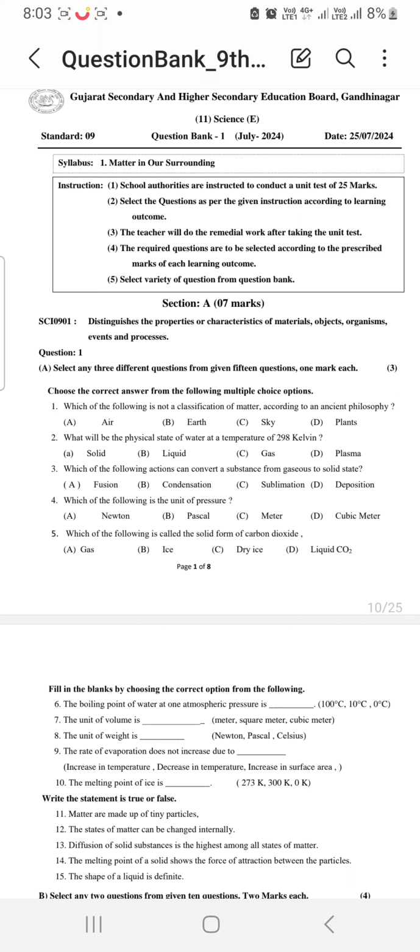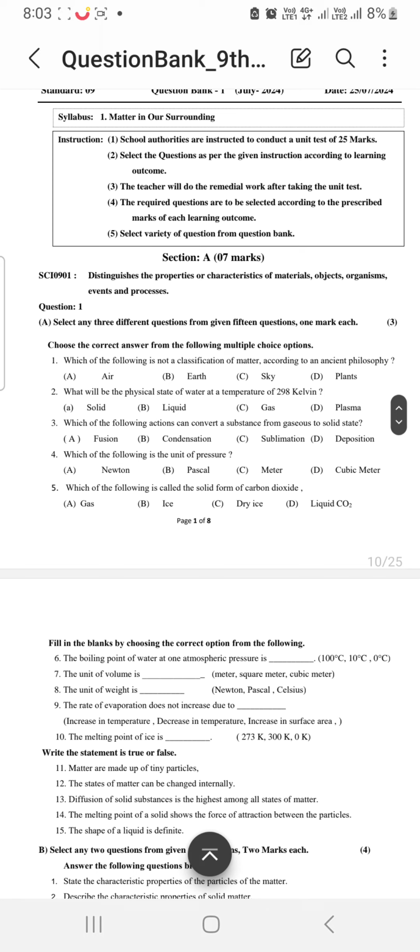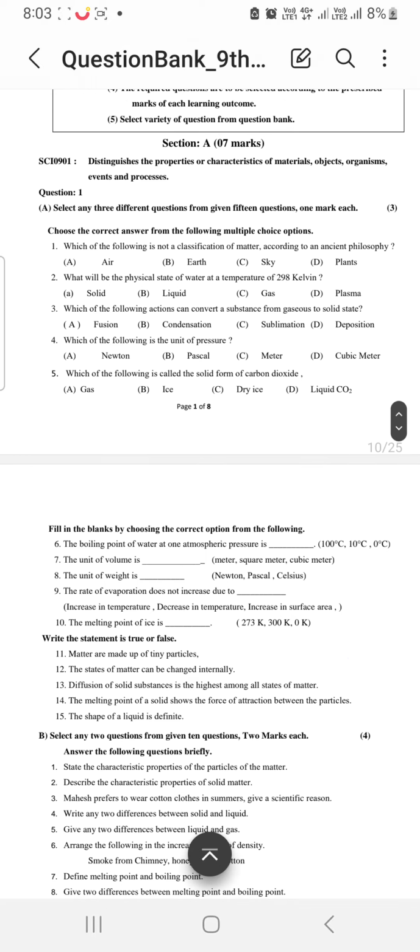Today we are going to solve question bank 1, which was the exam on 25th of July. First we are going to solve section A. Select any 3 different questions from given 15 questions, 1 mark each. Choose the correct answer from the following multiple choice options.